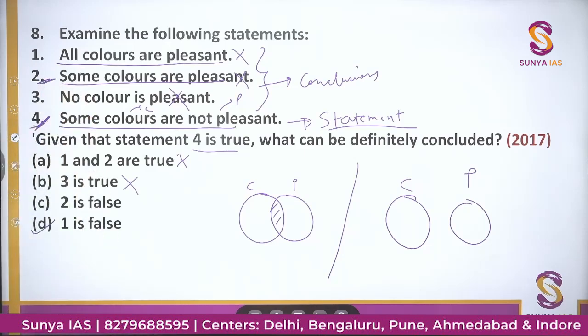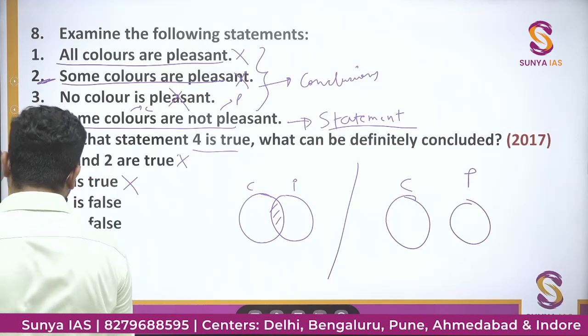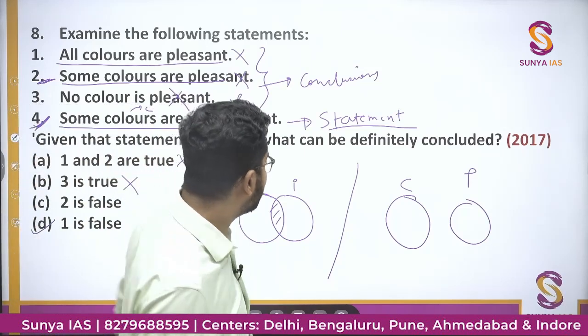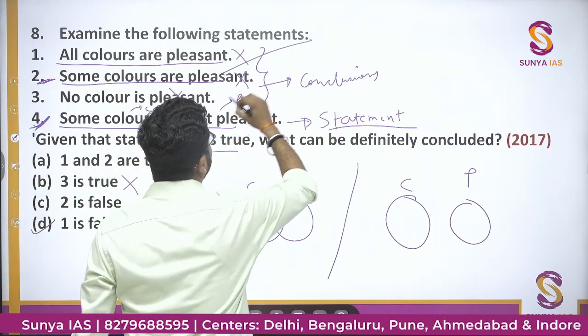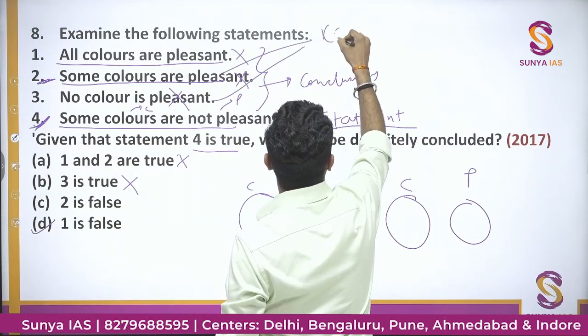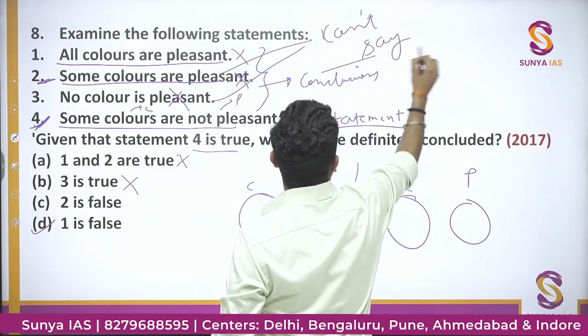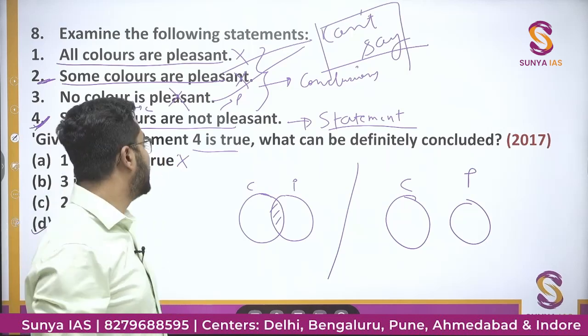So we cannot say about this statement also. So we cannot say that statement 2 will be true, because we cannot say about. But statement 2 is false, that also we cannot tell. That depends on the situation. There are two scenarios. So these two, statement 2 and statement 3, the answer would be, we cannot say about these two statements. We cannot say with surety.